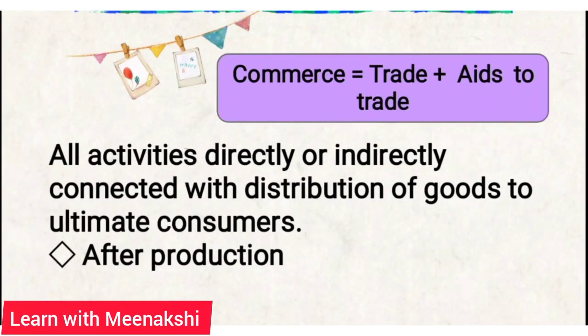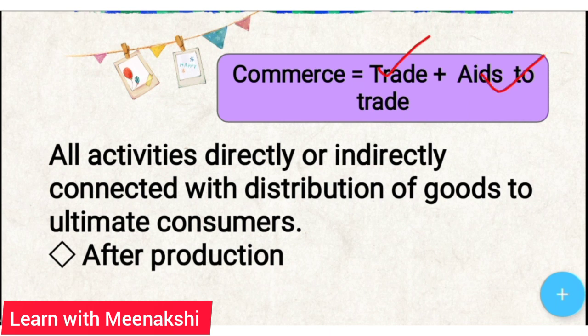Let's see the meaning of commerce. Commerce includes two activities. One is trade. The next is aids to trade. As you know, trade refers to buying and selling of goods and services. Aids refers to assist or to help. So commerce includes two activities, trade and aids to trade. In the upcoming video, I'll share the classification of commerce. In that, we'll discuss trade and aids to trade briefly.